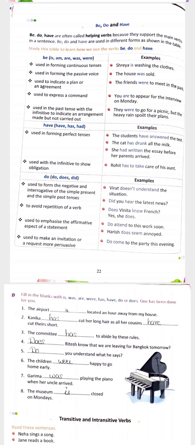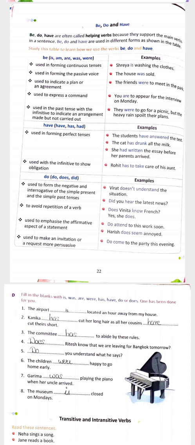The next we have do, does, did. So we use do, does, did to ask a question. We can also use this for the negative if we want to use not with that. To avoid a repetition of the verb we can use this. And what are the examples of this? So examples are Virat doesn't understand the situation. Did you hear the latest news?